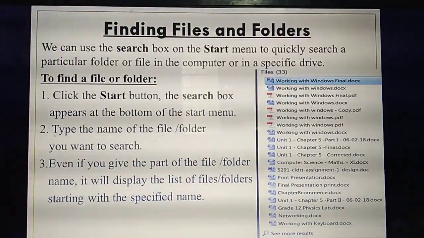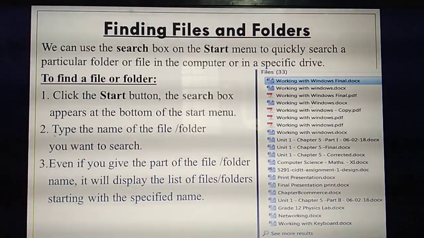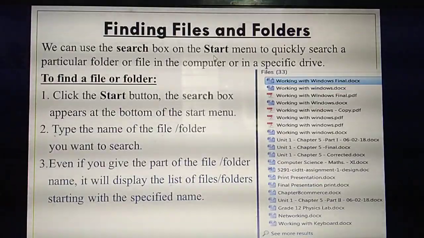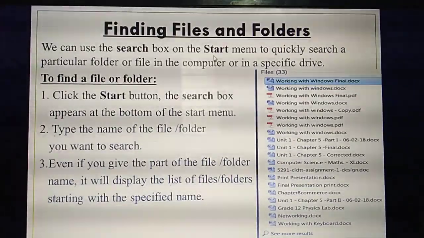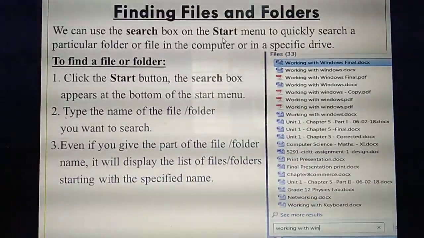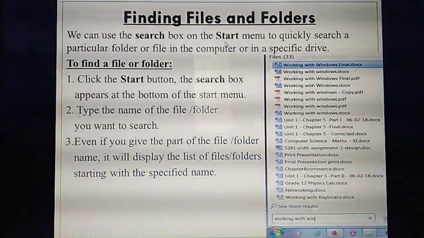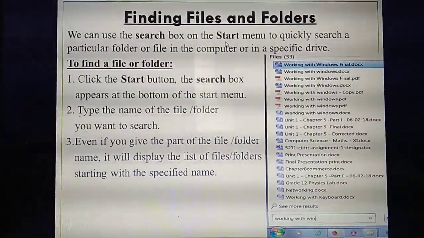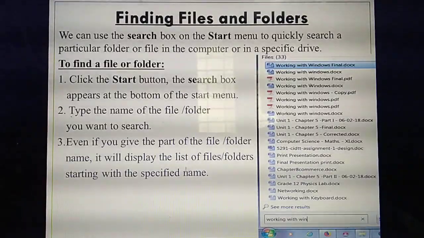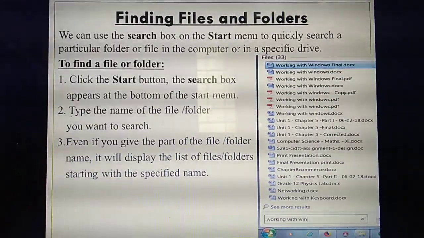Listen. What is the easiest or simplest way to find files and folders in your computer? You know about the start menu, isn't it? Already I have taught about the start menu. Where will this start menu be located? The start menu will be located at the bottom. Listen, have you seen this, the start menu? Is it visible for you?